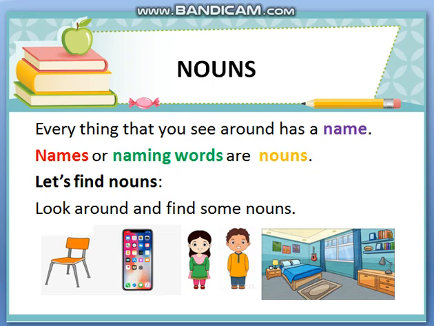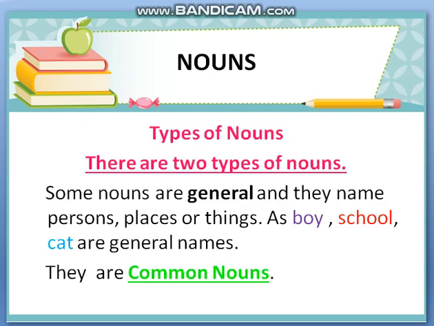Great. Now let's discuss types of nouns, kinds of nouns. There are 2 types of nouns, means nouns are of 2 types. Some nouns are general and they name persons, places or things. They do not name someone special or particular.